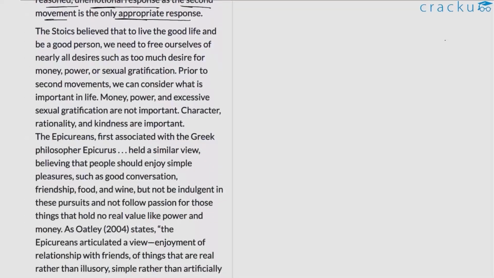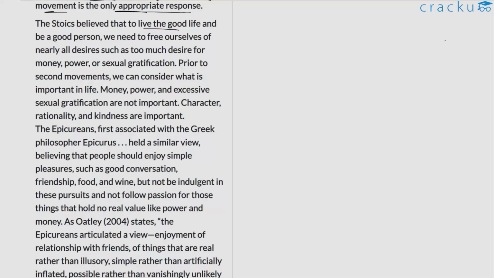This is the point being made here in the first paragraph. Let us move on to the next one. The Stoics believe that to live a good life and be a good person, we need to free ourselves of nearly all desires, such as too much desire for money, power, or sexual gratification. Prior to second movements, we can consider what is important in life. Money, power, and excessive sexual gratification are not important. Character, rationality, and kindness are important.